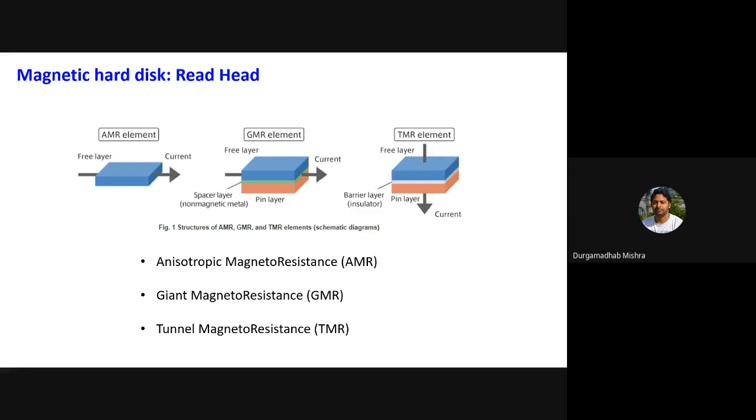So going from 2% to 20% to more than 100% or 200% change was a big achievement in terms of how you fabricate or design your sensor. Just by replacing your one layer by two ferromagnetic layers separated by a spacer layer, and instead of a metallic spacer making it insulating, like aluminum oxide or magnesium oxide, which are typical spacer or barrier layers, you can improve the sensitivity by a lot.